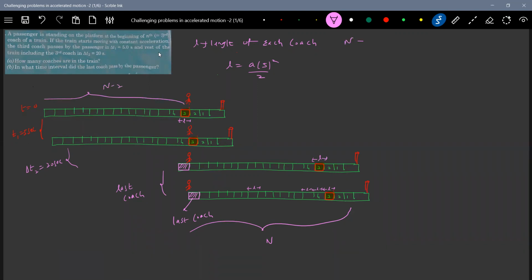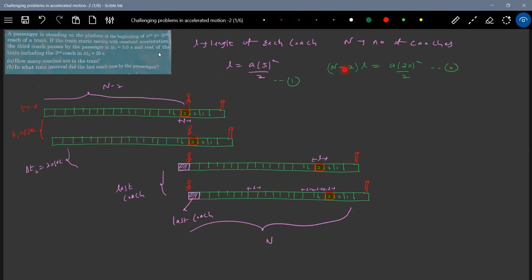So what is N? Capital N will be the number of coaches. So therefore, what is the equation we can write? N minus 2 coaches into L, length of each coach, into N minus 2 will be a 20 square by 2. This is equation 1. Equation 2.